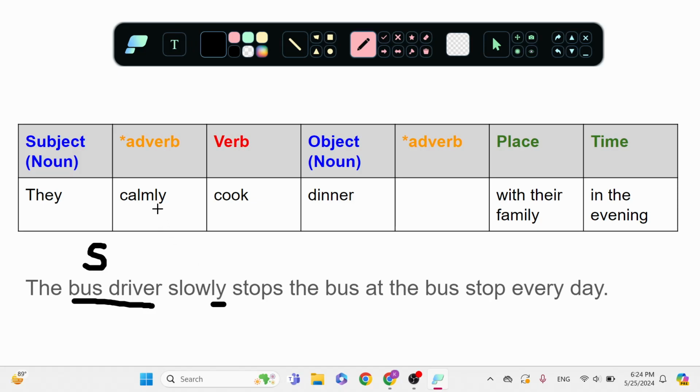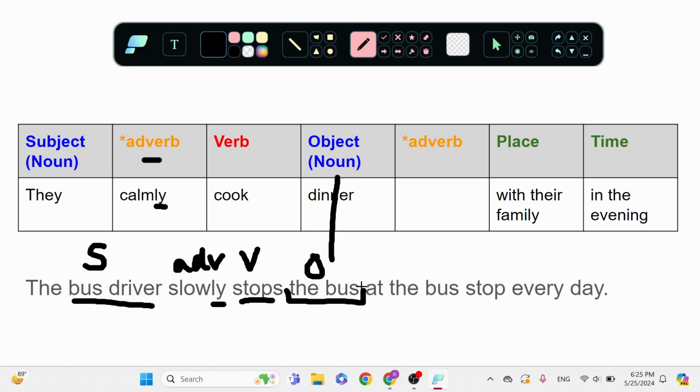Now I have slowly. Slowly, that's going to be my adverb. It's coming first before the verb. And if it's coming before the verb, what's the verb? Stops. That's the action that the bus driver does. The bus driver slowly stops the bus. What is the bus? That's a thing. It's a noun, so it is the object.